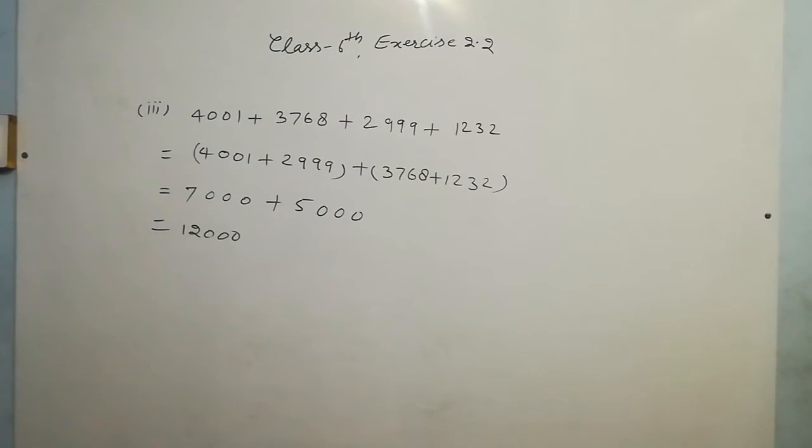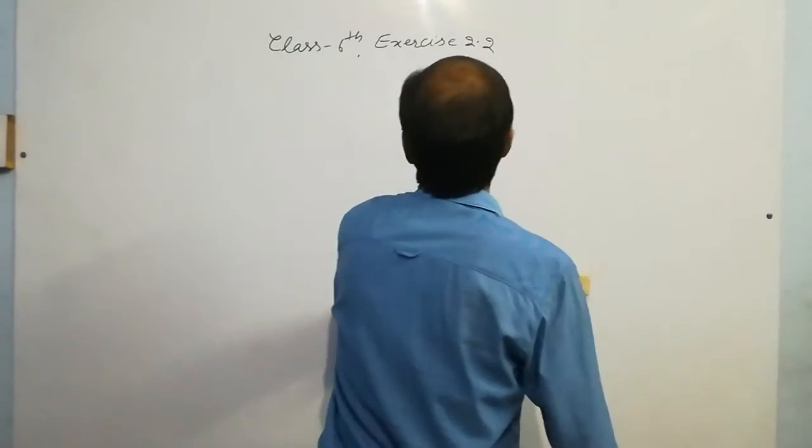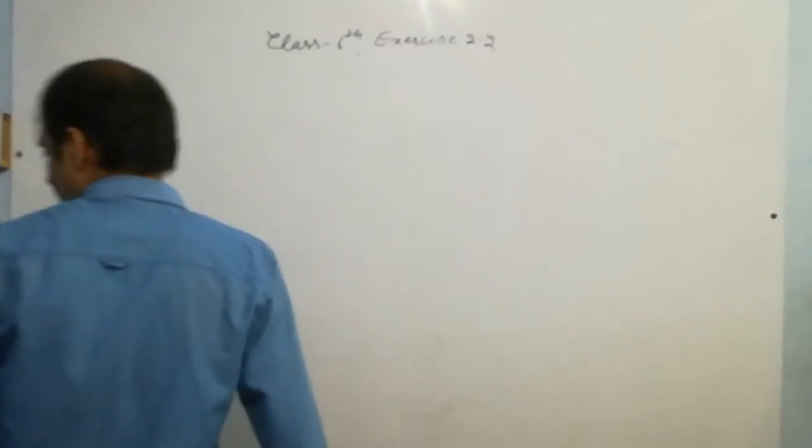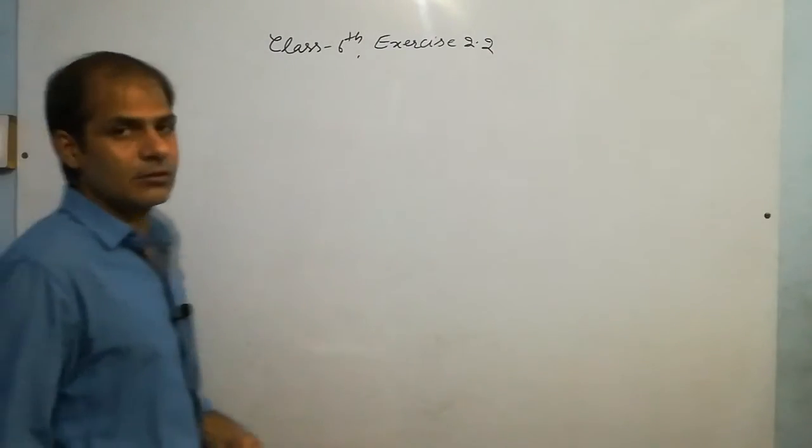It is the third part. Okay. The answer is 12,000. Okay, it is the correct answer. Note it down. And the next question is just a puzzle, nothing else. So this will be the part of your homework. Okay. I am not solving the third question.